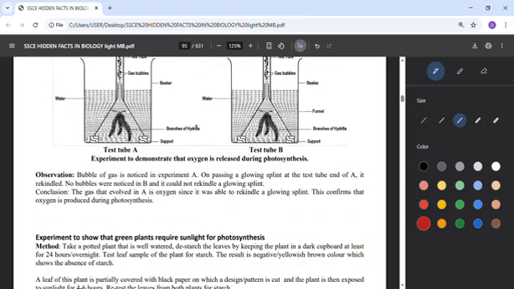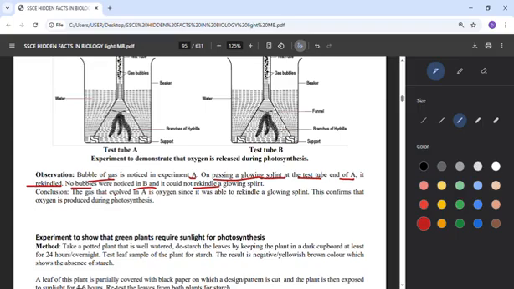What will be your observation? You begin to see bubbles of gas in experiment A, the one that is exposed to sun. On passing a glowing splint at the test tube end of A, you will see that it will be rekindled, showing that oxygen is there. But no bubbles were noticed in B, meaning that there is no oxygen there, and it will not rekindle your glowing splint.